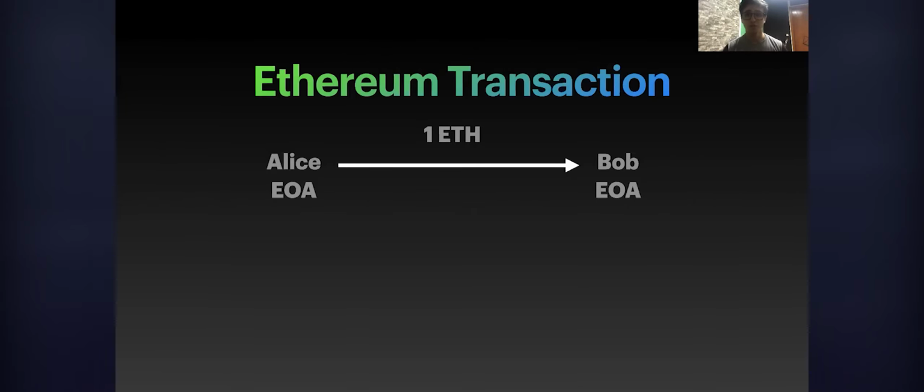Before going into traditional flash loans, it's very important to understand how an Ethereum transaction works. In this example on my screen right now, there is Alice and Bob. Both are externally owned accounts, which is like your regular Ethereum address, like a MetaMask wallet or most other wallets, where you have your private key and you generate your personal address to spend Ether tokens and, very importantly, to make contract calls. In this example, Alice's externally owned account is sending one Ether to Bob's externally owned account. Both are personal addresses. It's a simple Ethereum transaction.